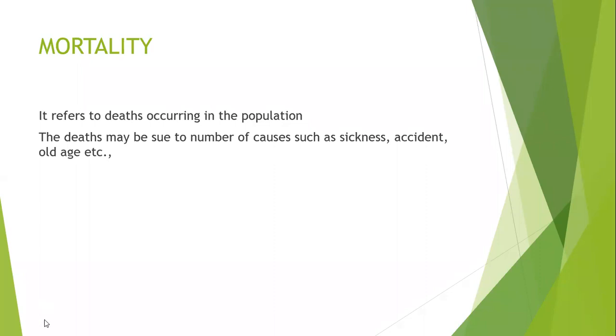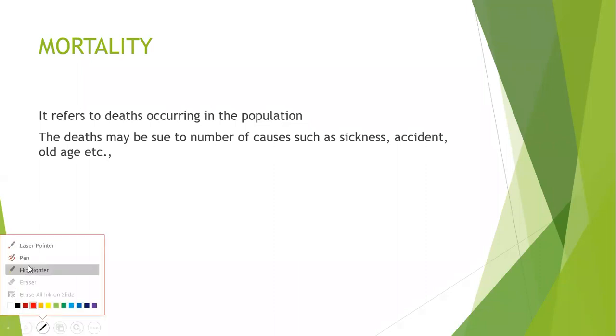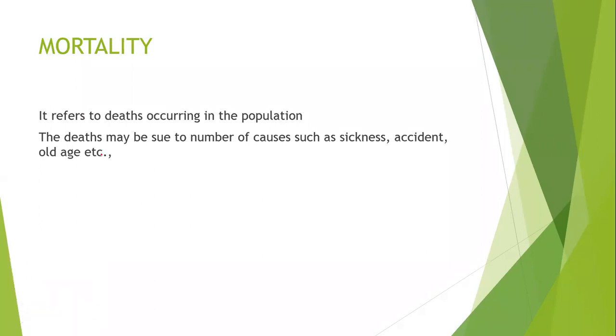Whatever the death that is going to take place, it counts the overall population death. Here we cannot specifically consider only the female or only the male. It is of the total population.